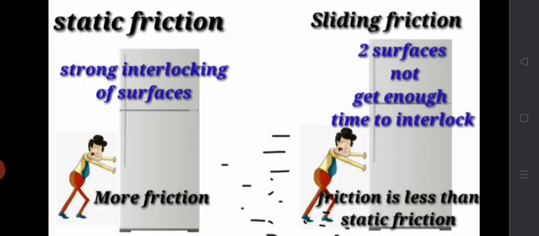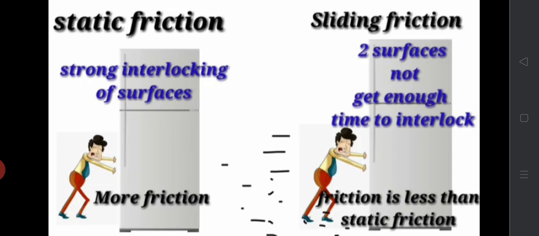Let's summarize that in the case of static friction, strong interlocking of surfaces occurs. So the friction is maximum in the case of static friction. So in order to make the object move, we have to apply more force.